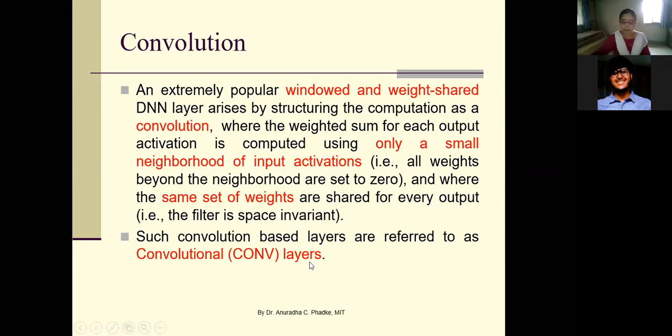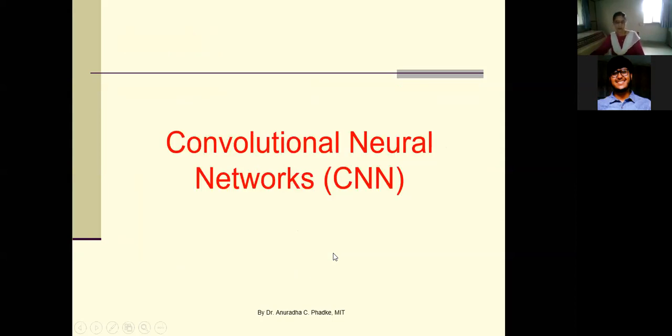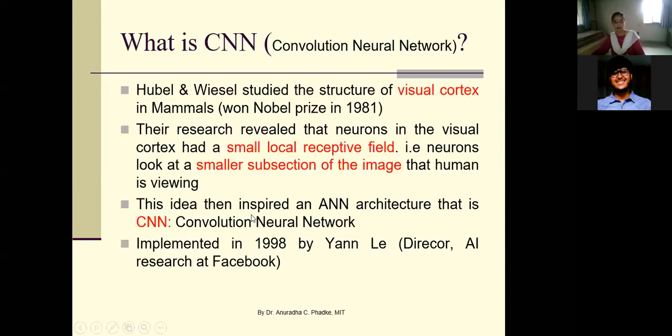So in your deep neural network, certain layers don't have full connectivity, but they are based on this windowed structure. Okay, and those layers are known as convolution layers. And deep neural networks using certain layers as convolution layers, these networks are known as convolution neural networks. Okay, so let us learn additional things about convolution neural networks.